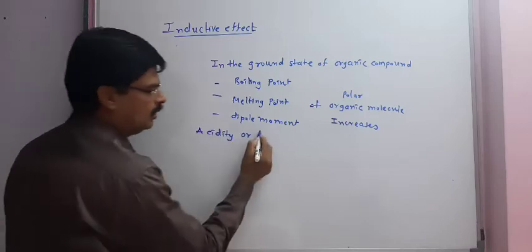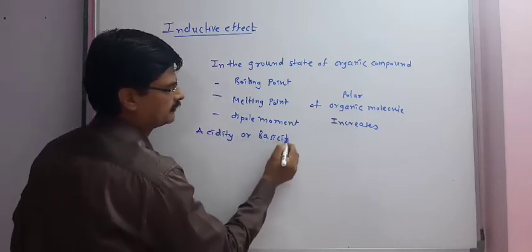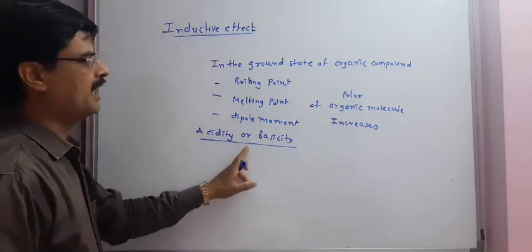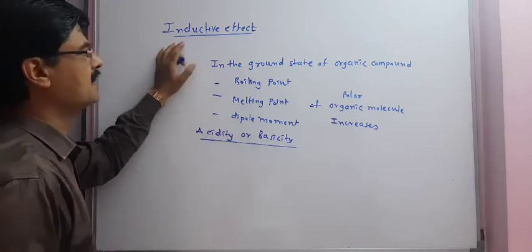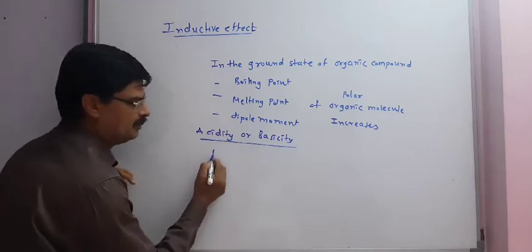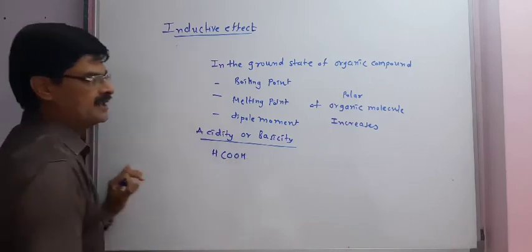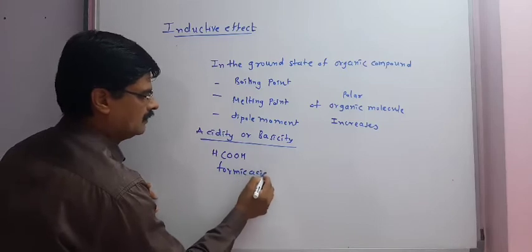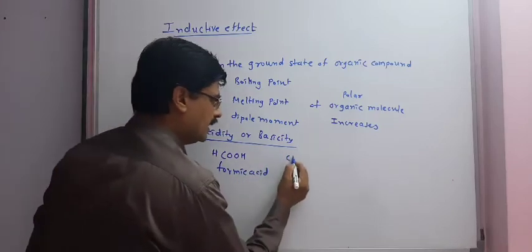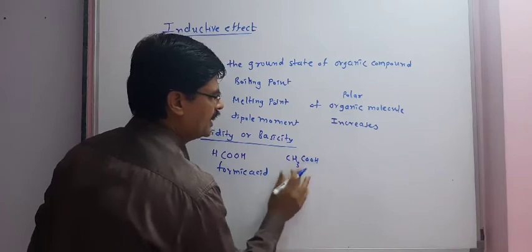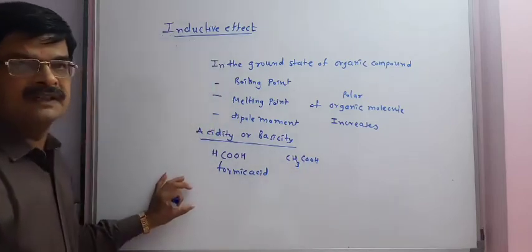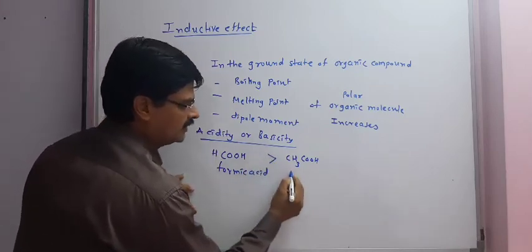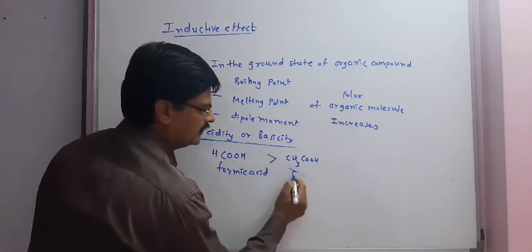Besides that, we can study acidity strength or basicity strength. Acidity strength or basicity strength can also be understood easily by understanding the inductive effect. Let's take the example of HCOOH, formic acid, and CH3COOH. Acidity of formic acid is more than ethanoic acid.